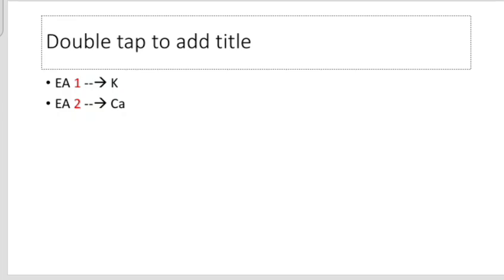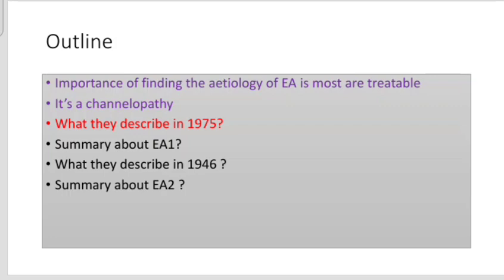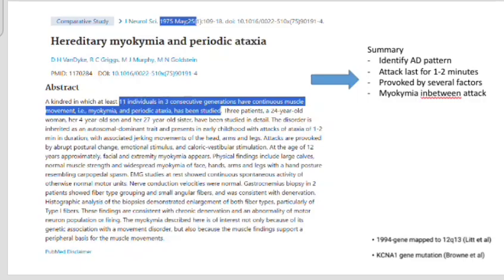Then now I'm taking you back to 1975 to a story that happened there. Okay. In this journal, D.H. Van Dyke and his team described three consecutive generations of a family with hereditary myokymia, and they observed it was autosomal dominant in nature. They developed episodes of ataxia with vertigo lasting only a few seconds or minutes, and those episodes were triggered by several factors. In between episodes, they had persistent myokymia in the base of the limb.